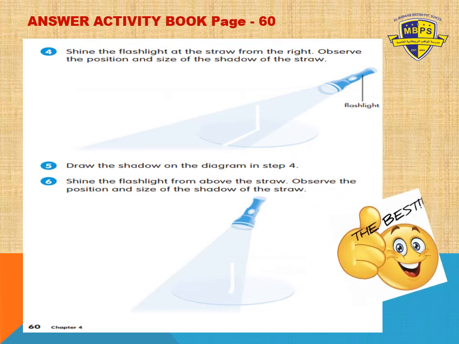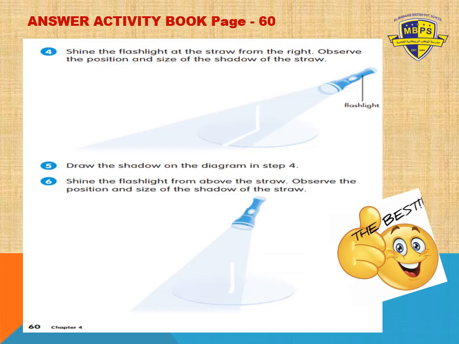Okay students, as you can see in the answer, this is the answer of page number 60. When you shine the flashlight at the straw from the right side, you can see on step 4 what you can observe: the position and size of the shadow of the straw. When the flashlight shines on the straw, you can see the shadow, right? In step 5, you have to draw the shadow on the diagram in step 4.